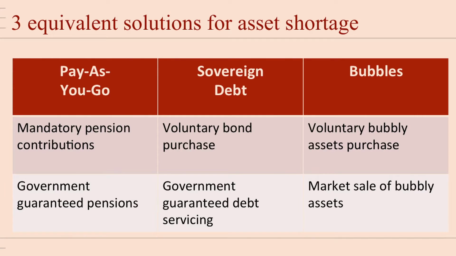There's a third solution where there's no government involved. That's a market solution, but it's a very strange market solution. It involves bubbly assets. Bubbly assets are assets that have no other value, no intrinsic value, apart from our expectation that we can resell them next period. Workers buy bubbly assets from the current retirees.